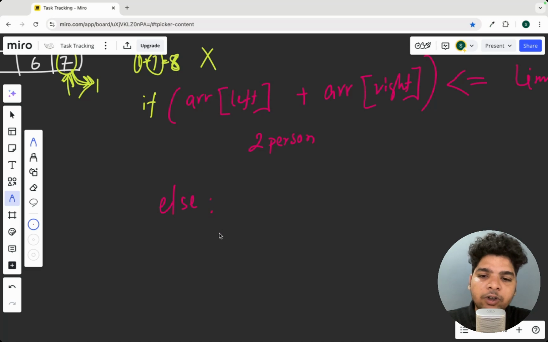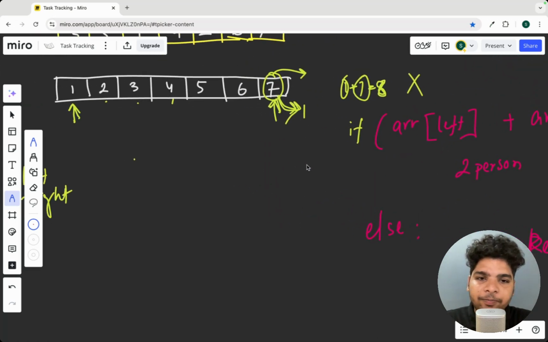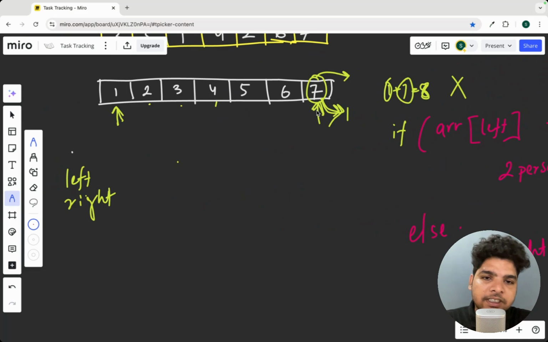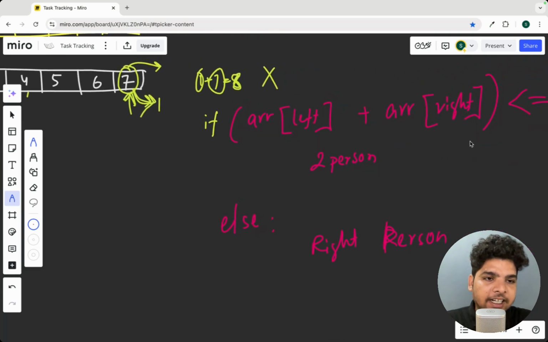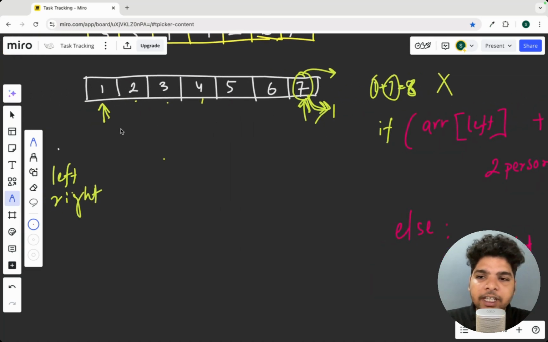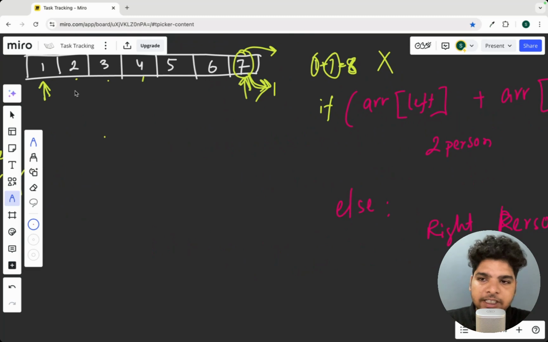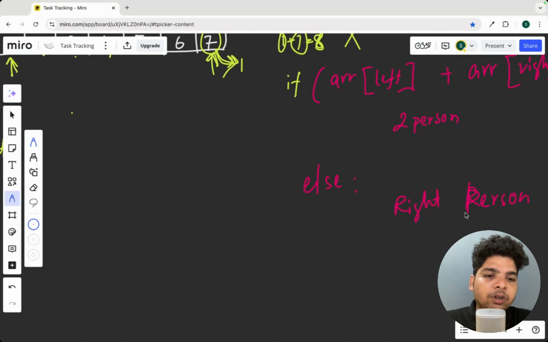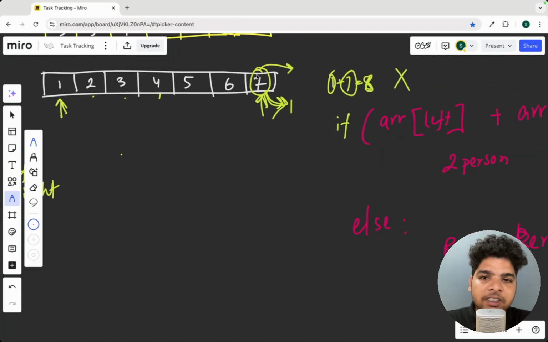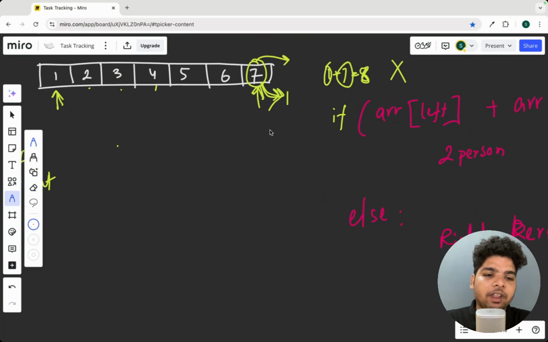Else, we'll put the right person. Hope you are clear. So we'll check if the sum of their weight is less than or equal to the limit, then we can put these two people in a single boat. Otherwise, if the sum is greater than the limit, then we'll only be able to put the right person, whatever the person at the right end, right?